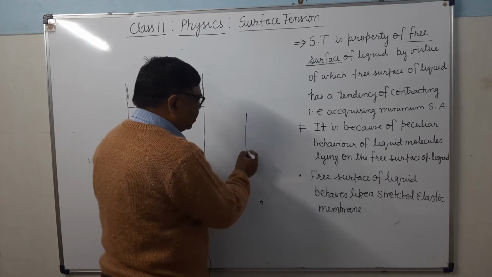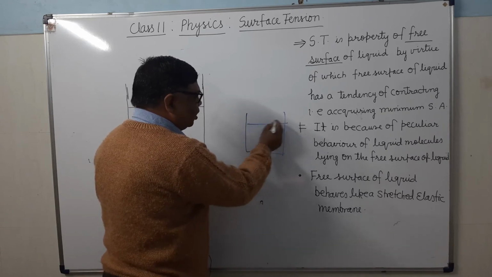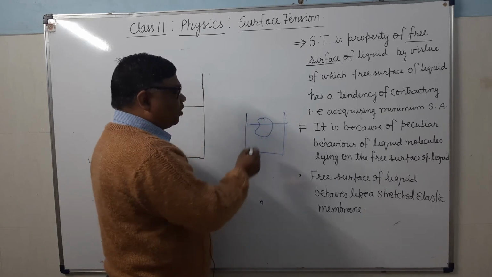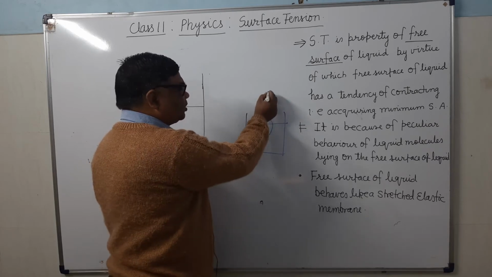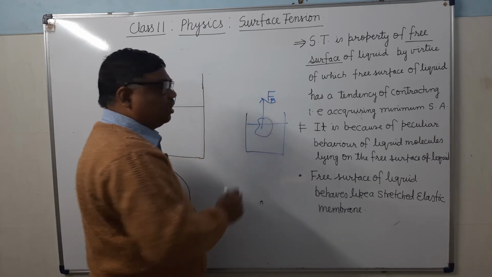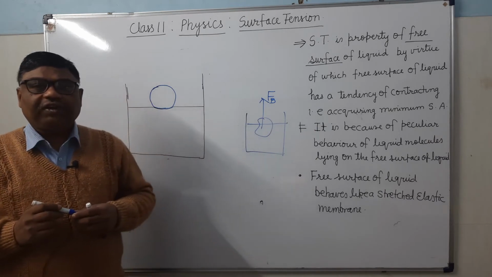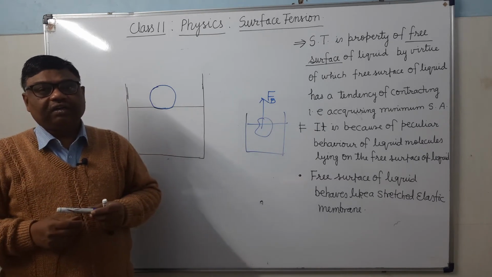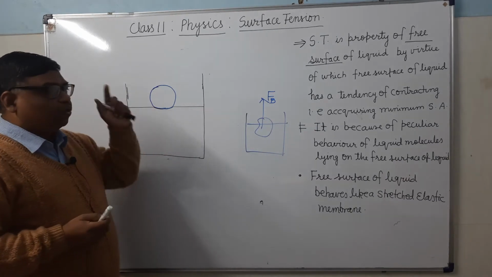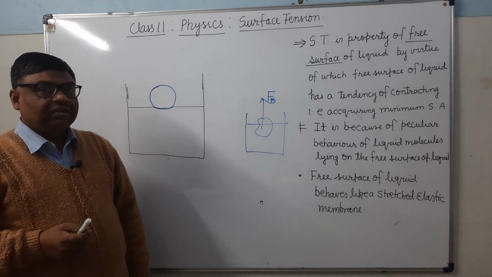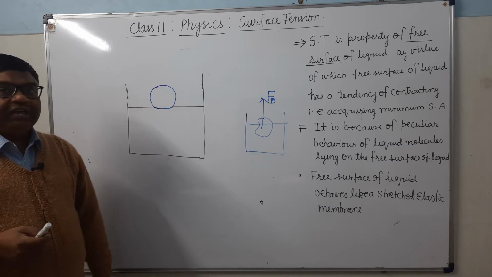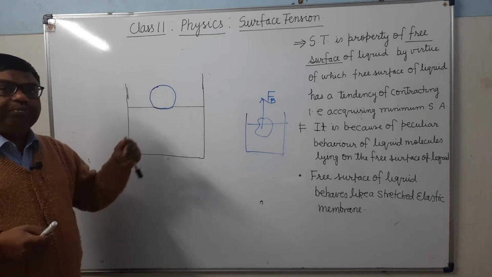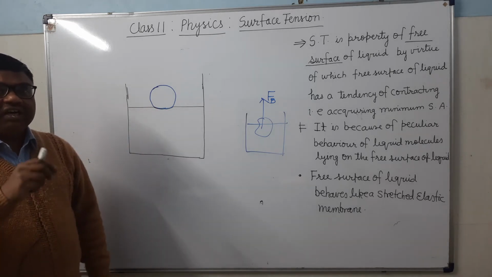Suppose you immerse any object partly or wholly inside the liquid, then only buoyant force will come into effect. It's clear? But here no portion of the needle is inside water. Then why is it floating here? Though it should sink in it.